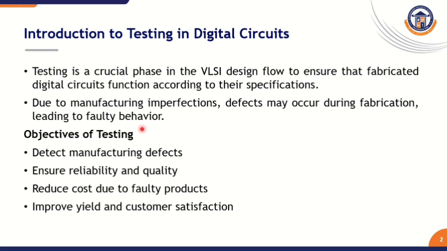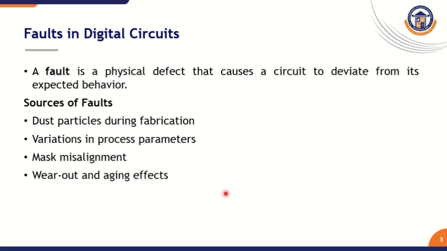What are the objectives of testing? Detect manufacturing defects, also ensure reliability and quality, reduce cost due to faulty products, and improve yield and customer satisfaction. What do you mean by fault in digital circuits? A fault is a physical defect that causes a circuit to deviate from its expected behavior.